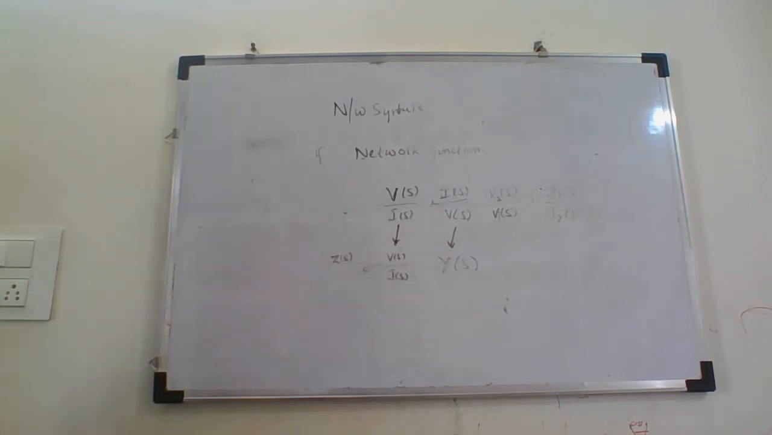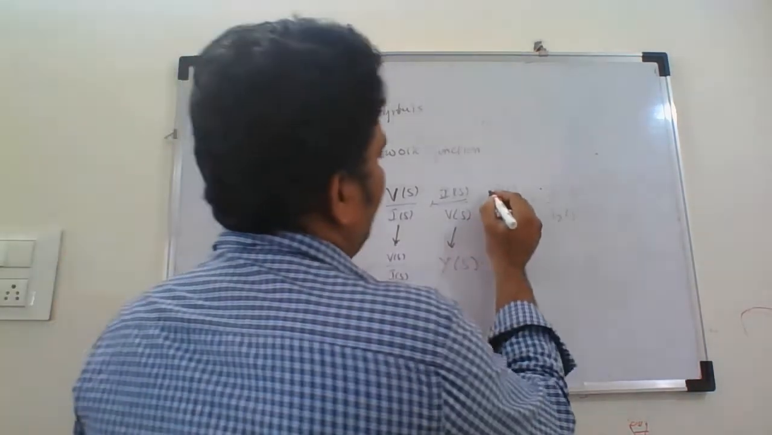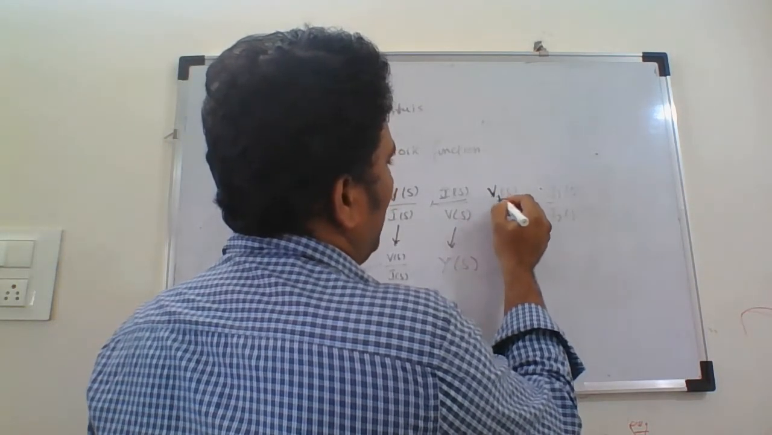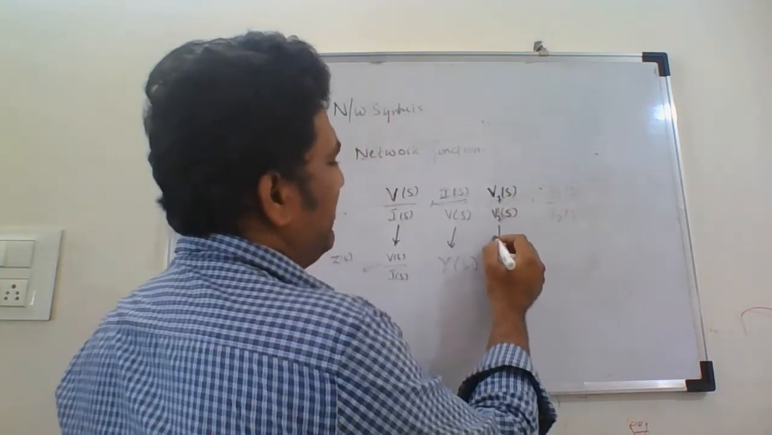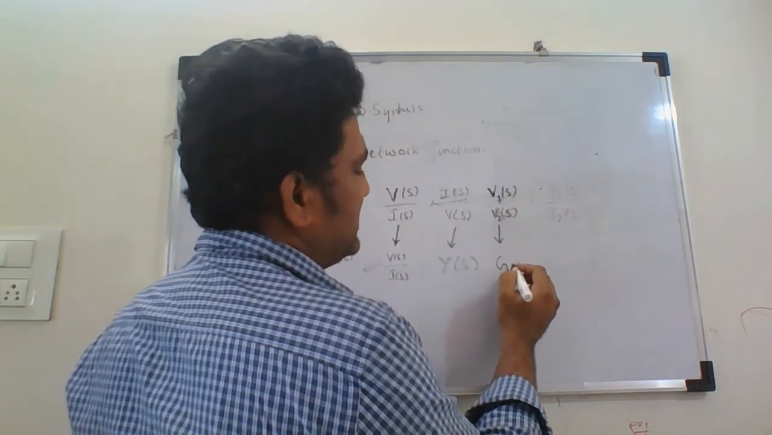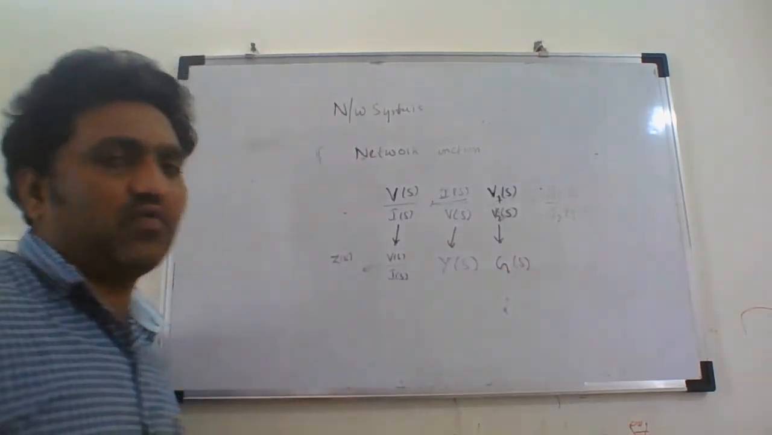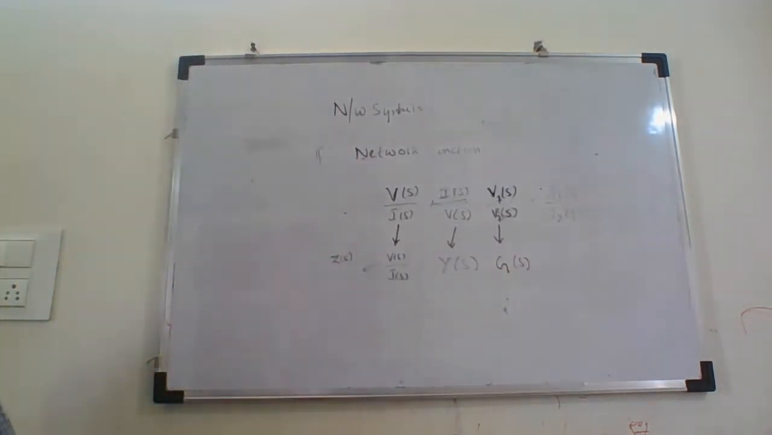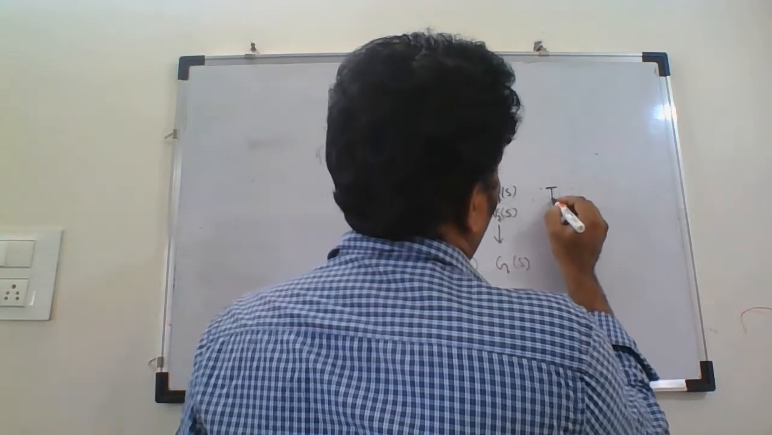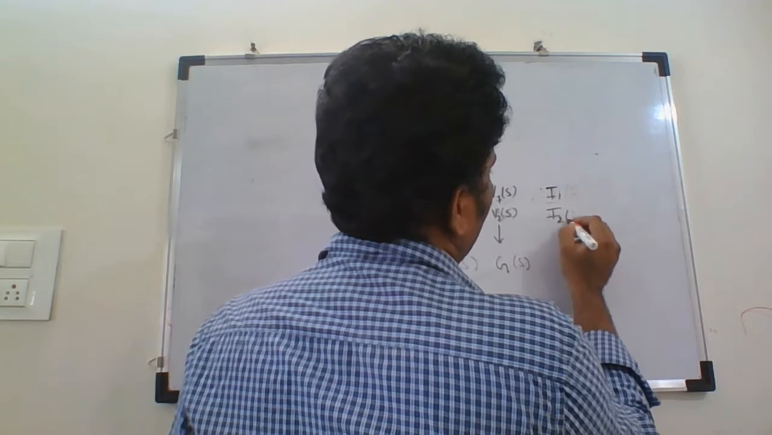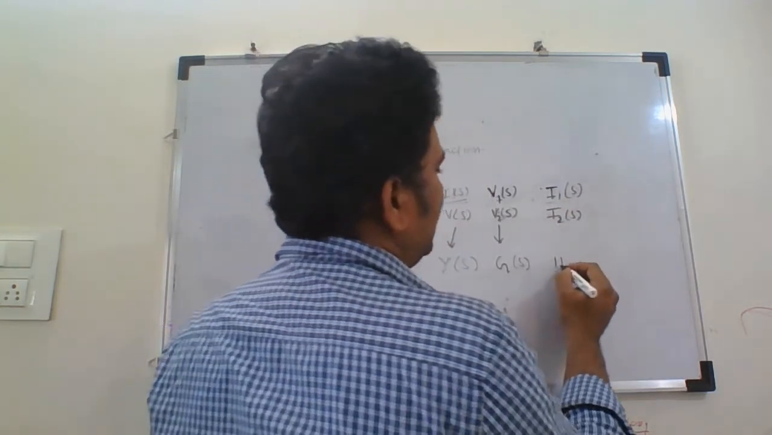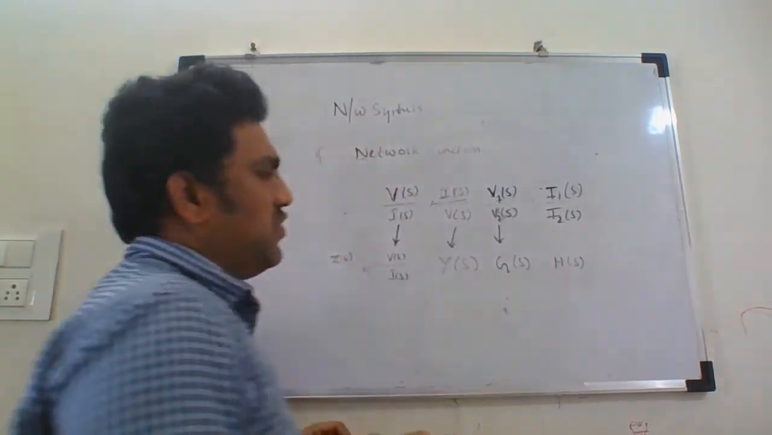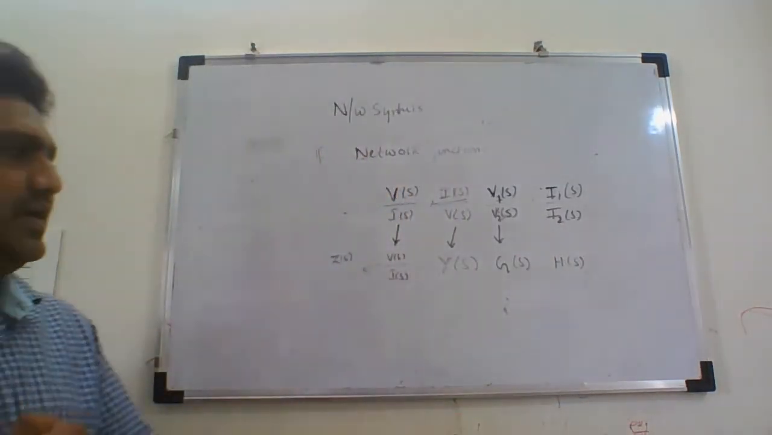If the network function is the ratio of one voltage to another voltage, V1 of s by V2 of s, then this is referred to as G of s, the voltage transfer function. And if it is a ratio of one current to another current, then it is generally represented with alpha, or you can write it as H of s. So these are the different network functions.